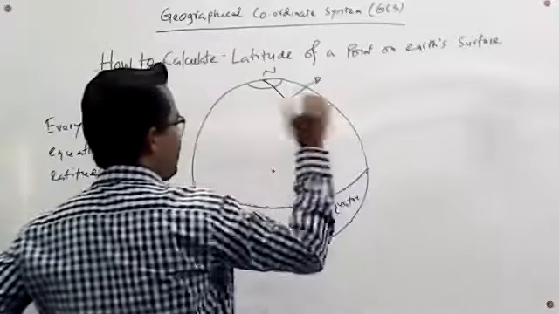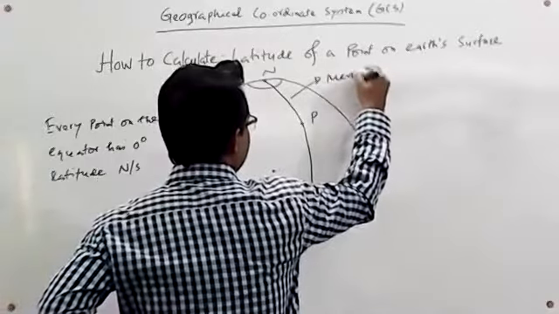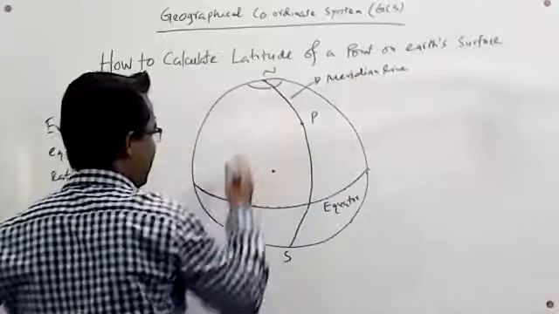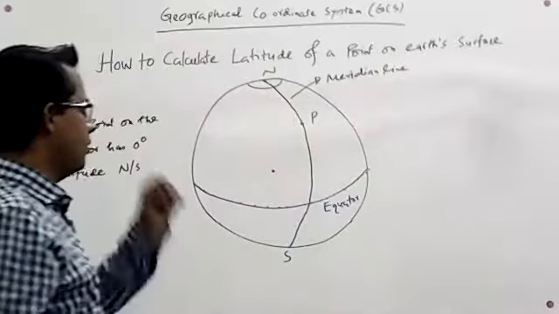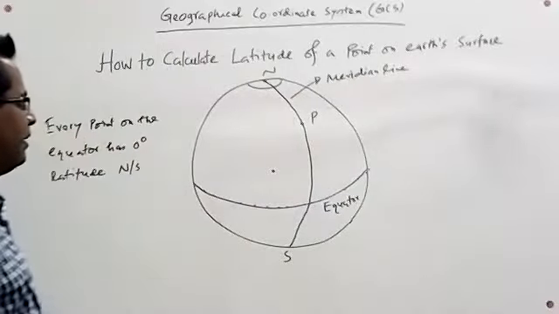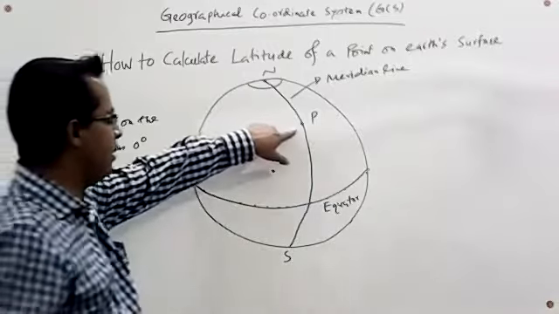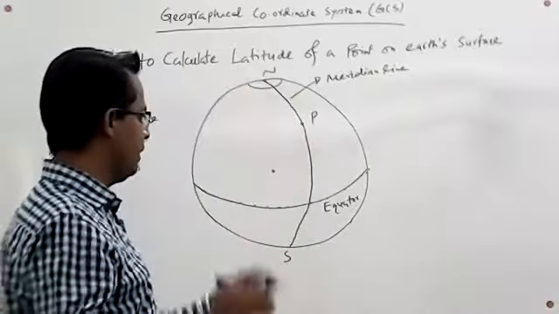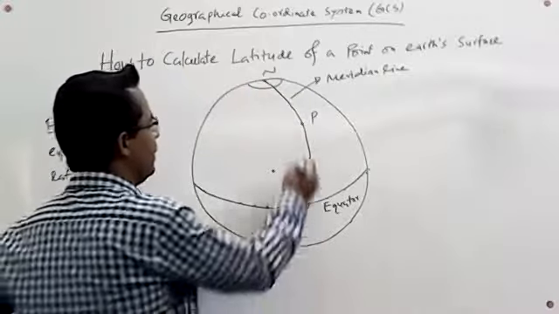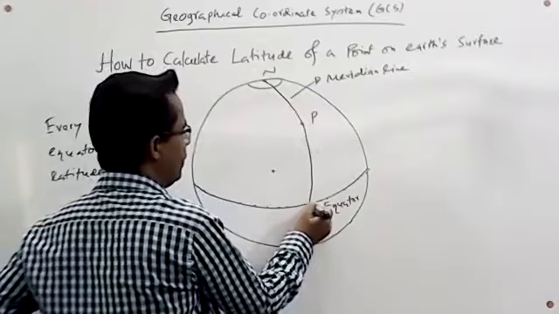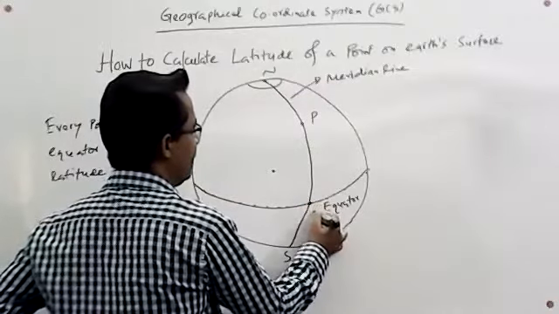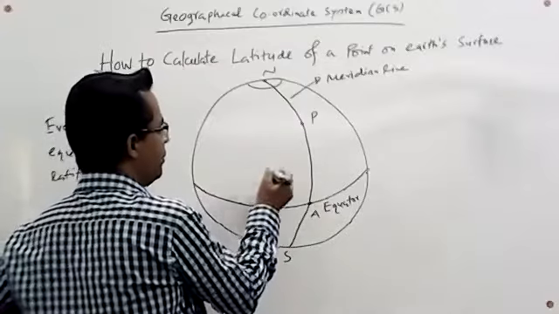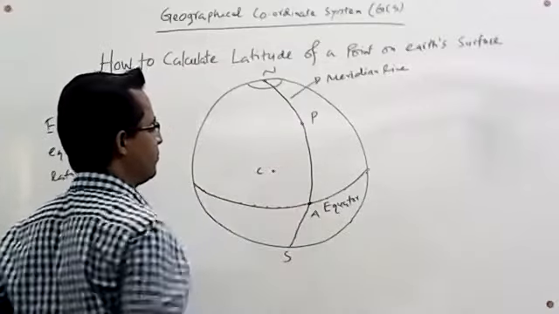Sorry, meridian line. Prime meridian is actually here, which is fixed. So we have drawn a meridian line passing through the point P, and we also connect the north and south poles. In that case, we see that this meridian intersects with the equator at this point. Say this is A, and this is the center of the Earth, which we denote by C.